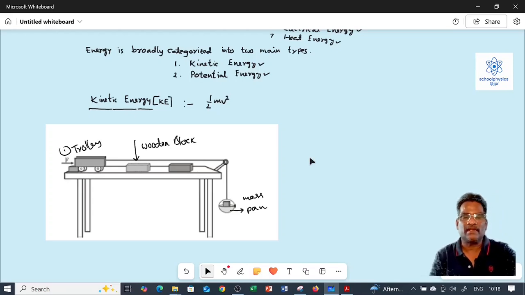By this activity, we can clearly observe that while we increase the masses in the pan, the velocity of the trolley increases and the trolley gets motion.